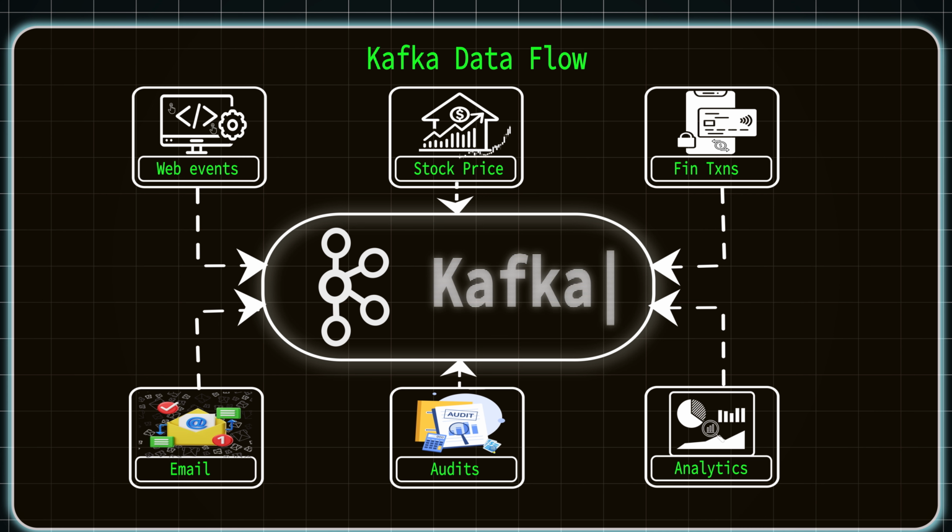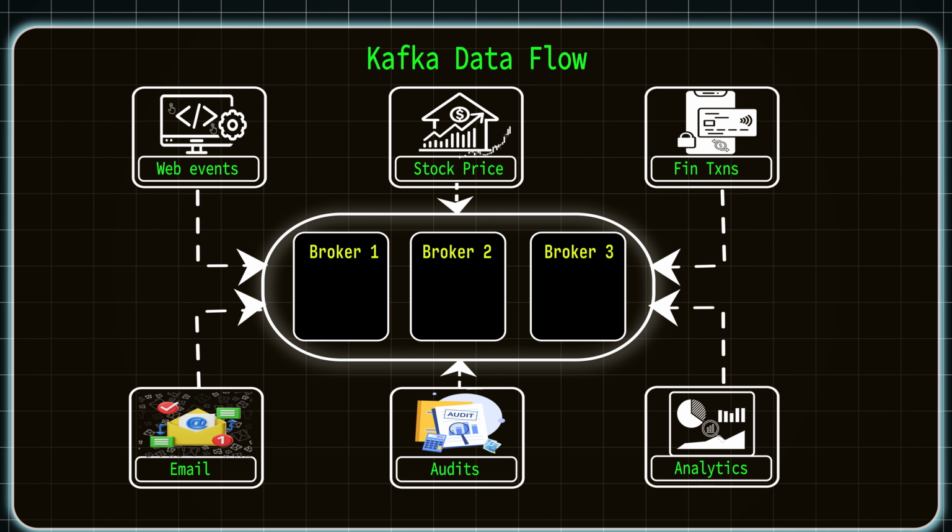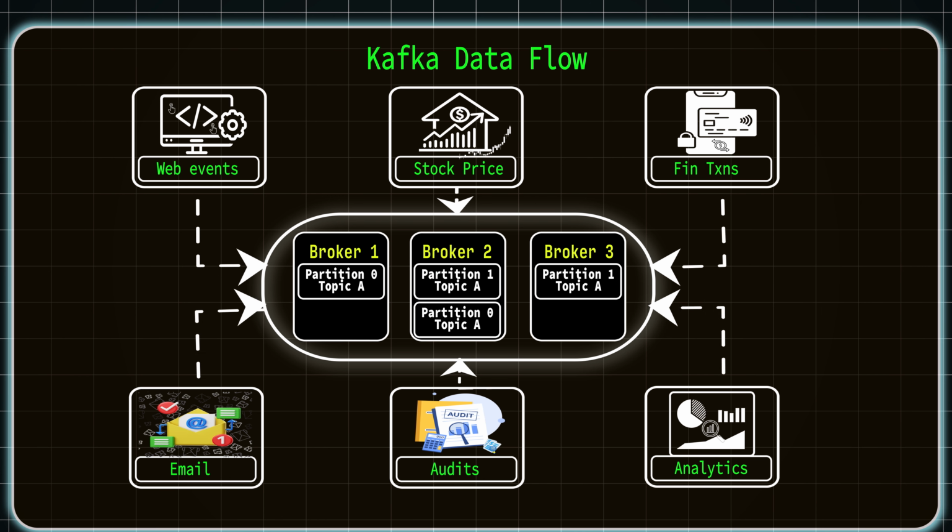Kafka provides dynamic storage capacity and a message broker system inside it. So these data events or streams coming from the systems are placed into different message brokers based on the topics they are categorized under. Since these brokers have to store and process a large amount of data, again these brokers are divided into partitions for better performance and horizontal scaling. And coming to the topics, if we take an example of stock price, this data has to be continuously broadcast to the audience or the applications using it, right? So this is the stock price topic, and the subsystems which are subscribed to this topic will continuously get the data or messages from this topic if they are subscribed to that particular topic.